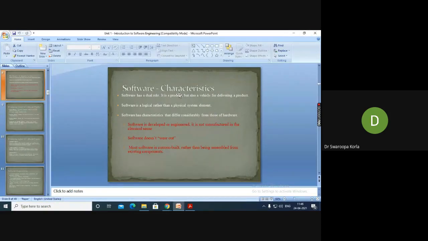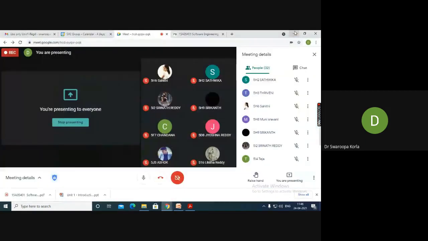These are software characteristics I have explained to you already.